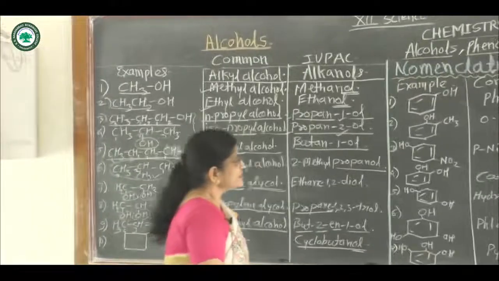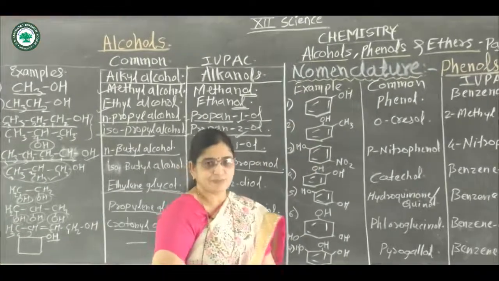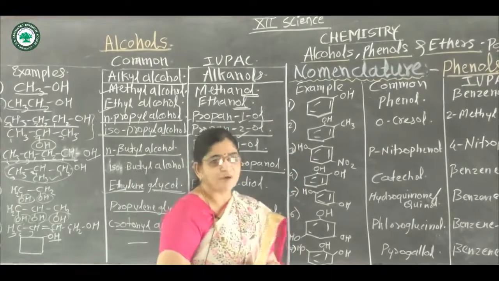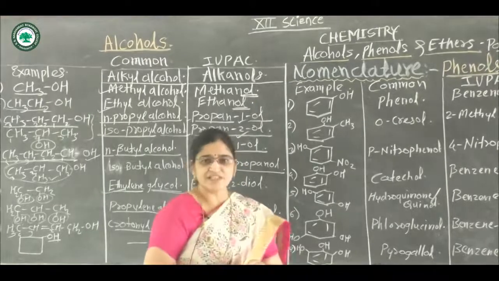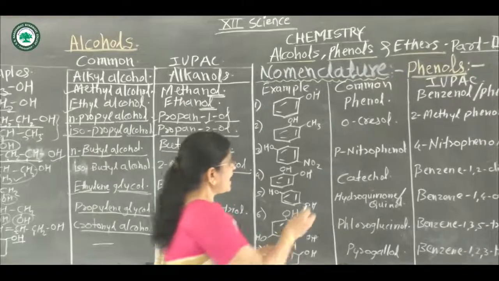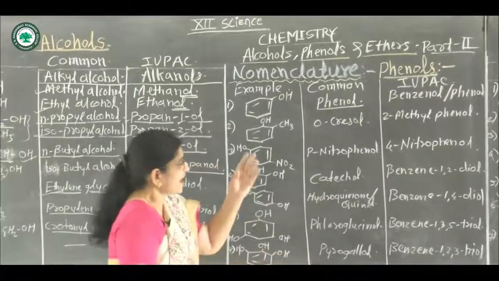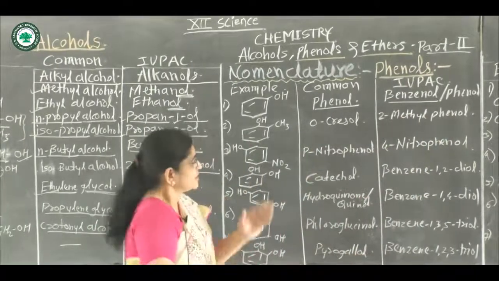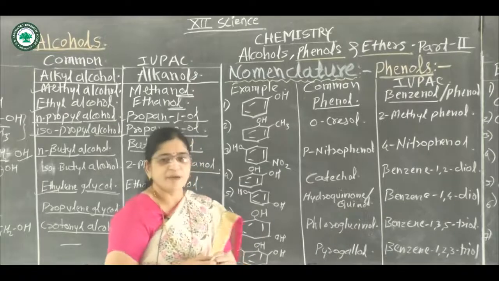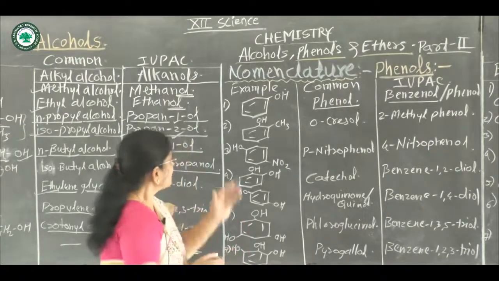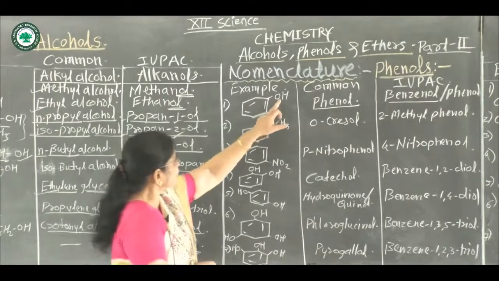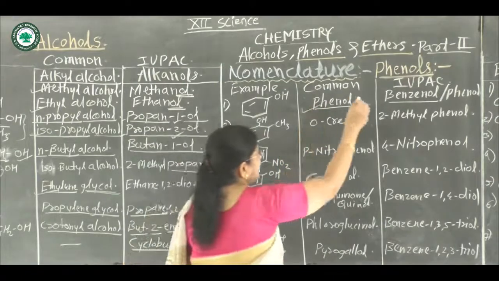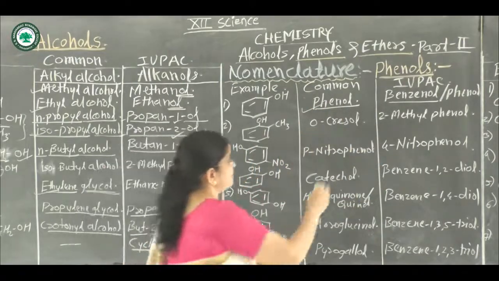Then next one, that is nomenclature of phenols. There are also two systems, the common name system and the IUPAC system. In the common name system, these are named as phenols, and in the IUPAC system, these are named as benzenols, or this word phenol is also accepted by the IUPAC system. Then the first example: the hydroxy group is directly attached to this benzene nucleus, it is called phenol, and in the IUPAC system this is called benzenol.